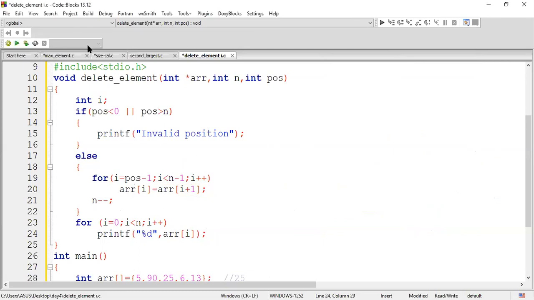How to delete an element at the specified position? Do you have any doubt on it? Come on, respond to me. Do you have any doubt?